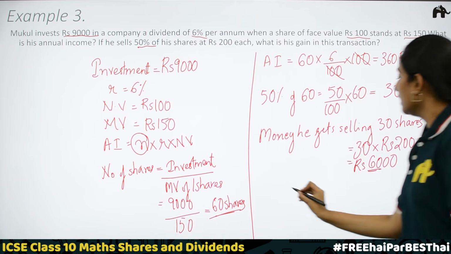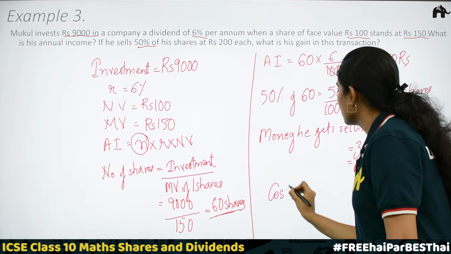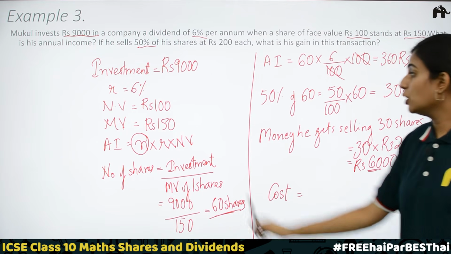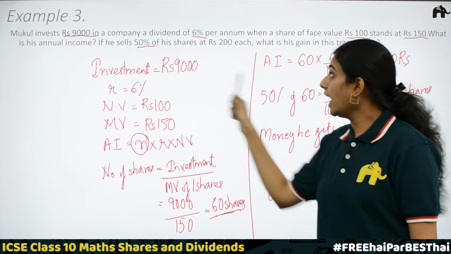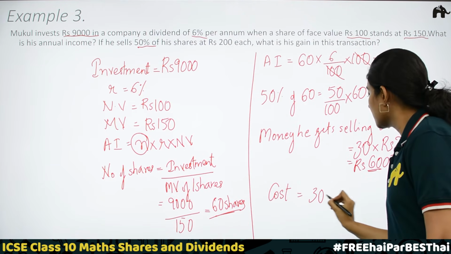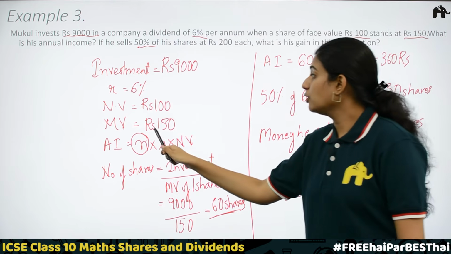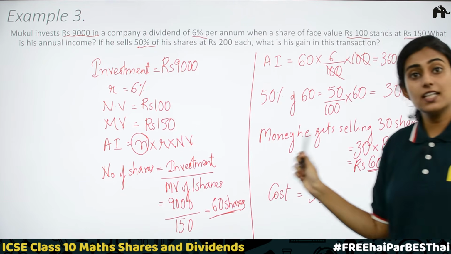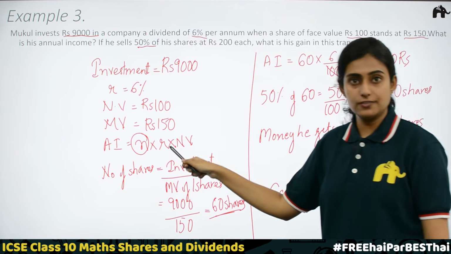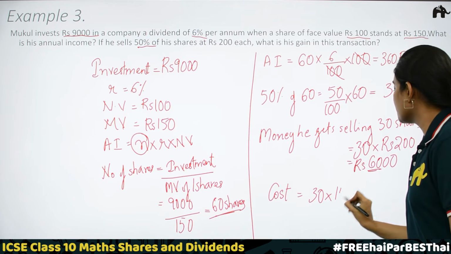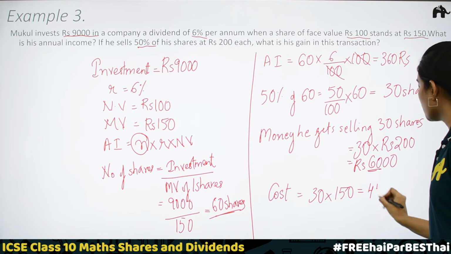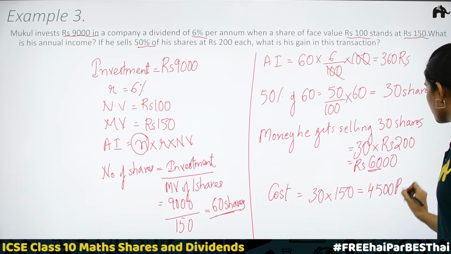Okay. Now we need to find the cost at which he bought these. We know the market value and we also know the number of shares. For 30 shares, we have to multiply this market value with the 30 shares. Market value here it is 150, 30 into 150, which is equal to 4,500 rupees.